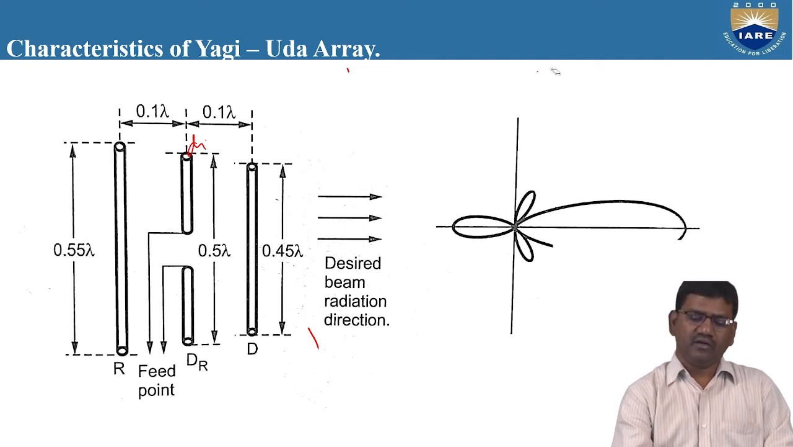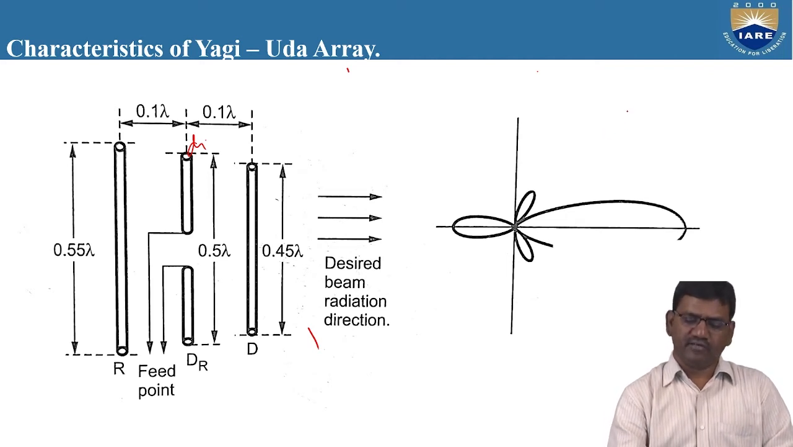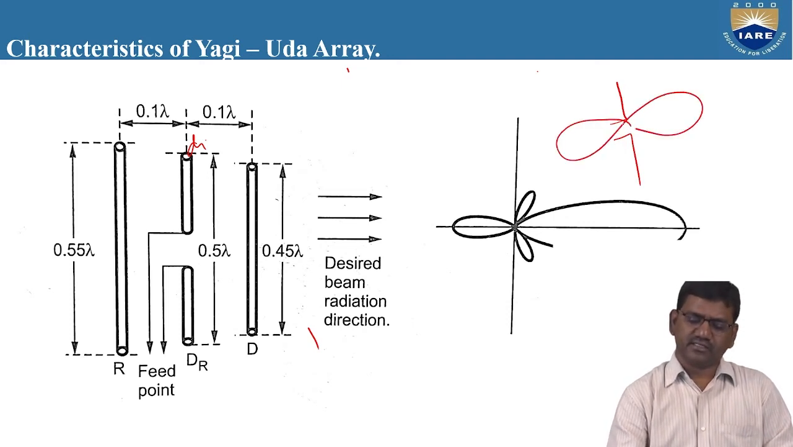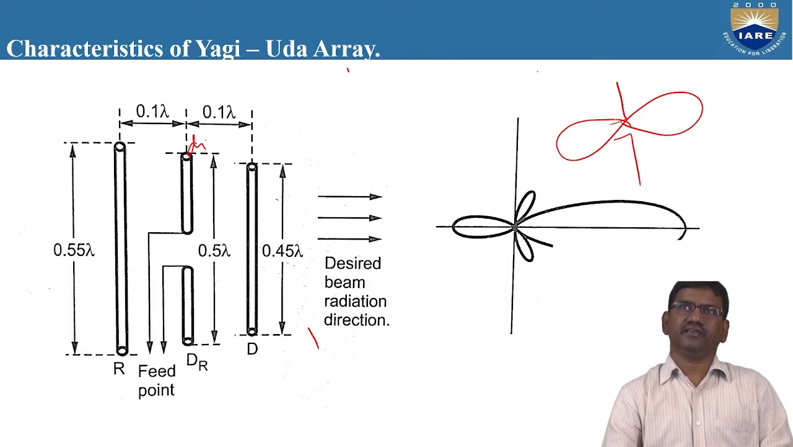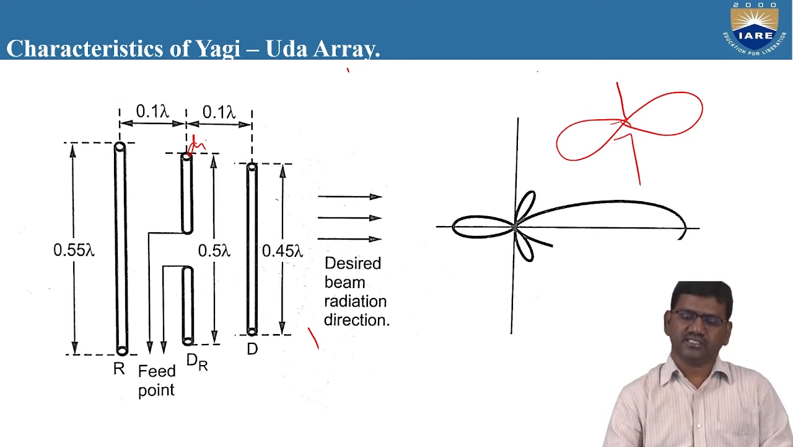So how will this antenna work? We will see now how this antenna works. See here, if this is a dipole antenna, the radiation pattern will be like this, in the form of 8. If you take a half-wave dipole antenna, the radiation pattern will be bidirectional. It will be maximum in both directions.